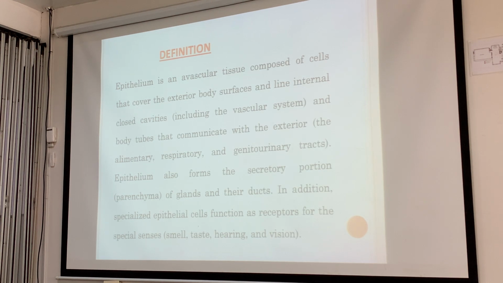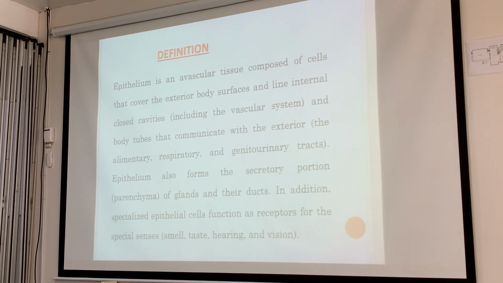So epithelium is an avascular tissue, meaning no blood vessels, composed of cells that cover the exterior body surfaces and line internal closed cavities, including the vascular system, and body tubes that communicate with the exterior, such as the alimentary, respiratory, and genitourinary tracts. They also form the secretory portion of glands and their ducts, and in addition, there are specialized epithelial cells functioning as receptors for the special senses. So, when you talk about the senses, they are still part of the epithelium, the lining.